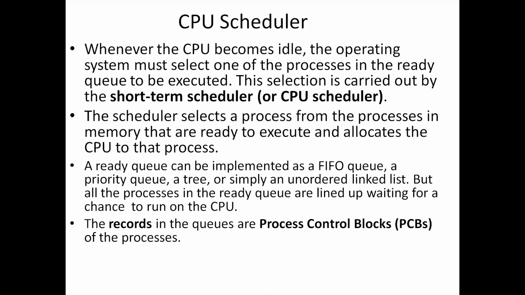Once the CPU is allotted to the process, then the process can execute. That allotment will be done by the operating system using the short term scheduler, that is the CPU scheduler. And the records in the queues are the process control blocks, PCBs, of each process.